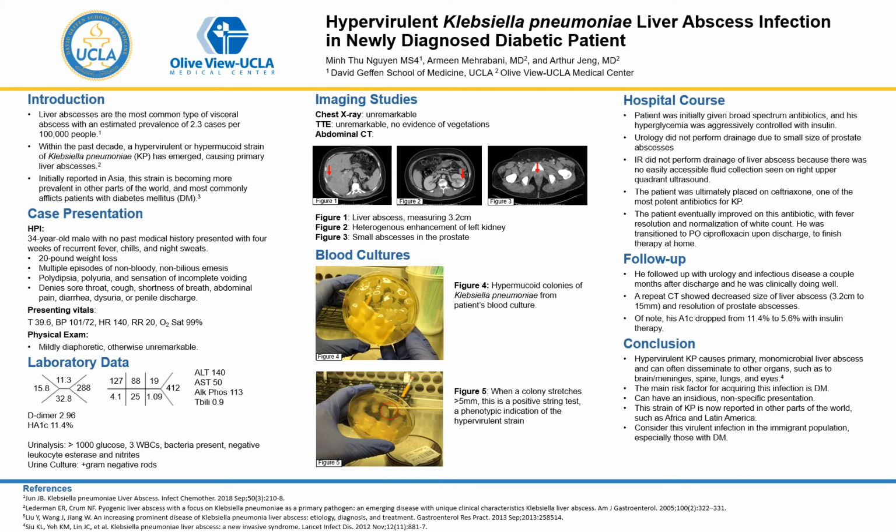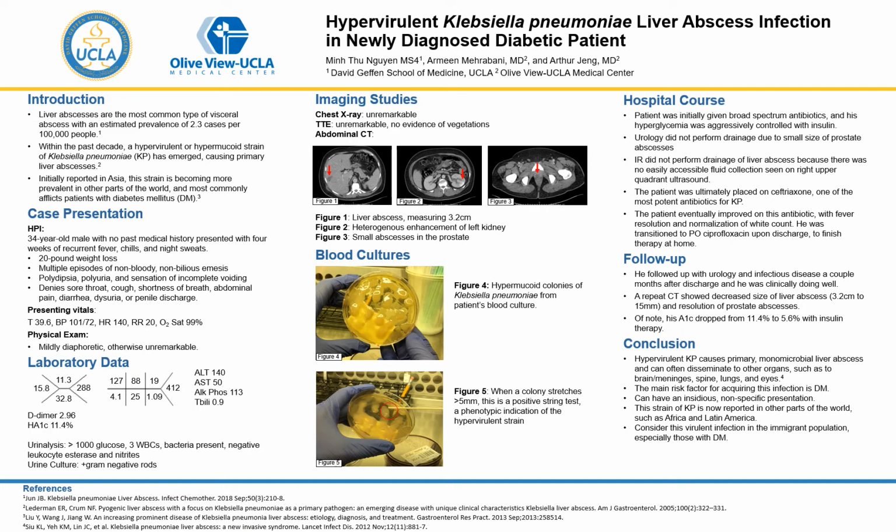I'll be presenting a case of hypervirulent Klebsiella pneumoniae liver abscess infection in a newly diagnosed diabetic patient. So liver abscesses are the most common type of visceral abscess, and historically E. coli has been the predominant causative bacteria. However, within the past decade, a hypervirulent or hypermucoid strain of Klebsiella pneumoniae, or KP, has emerged. It was initially reported in Asia and is becoming more prevalent in other parts of the world, most commonly afflicting